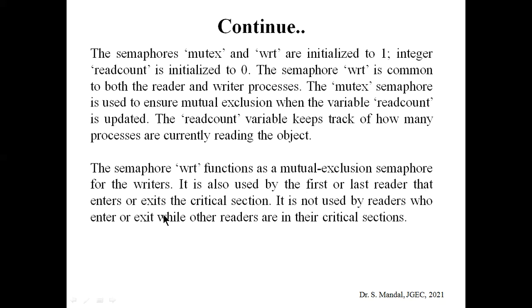Because when entering or exiting the critical section, we use this semaphore. It is not used by readers who enter or exit while other readers are in the critical section. So it is only valid for the first and last reader.